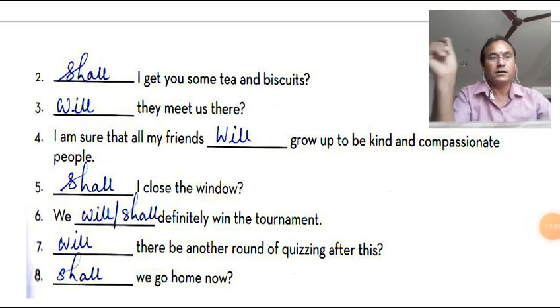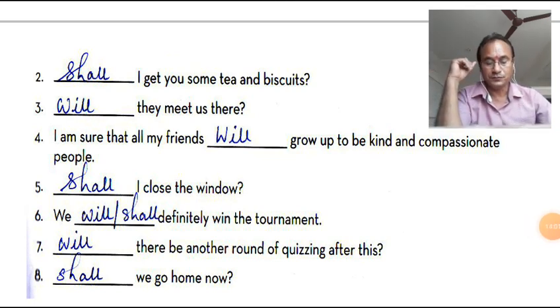Now exercise B: complete the sentences using will or shall. We will have to use will or shall. In the first, shall I get you some tea and biscuits? You are offering, so you can use shall. Shall I get you some tea and biscuits? Then, will you meet us here? Will you meet us here?